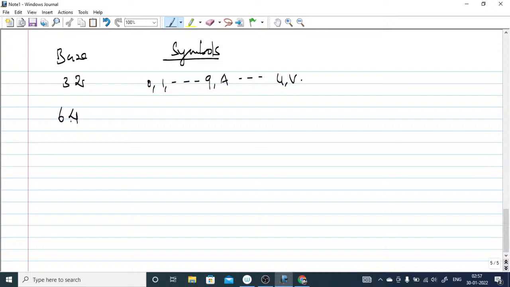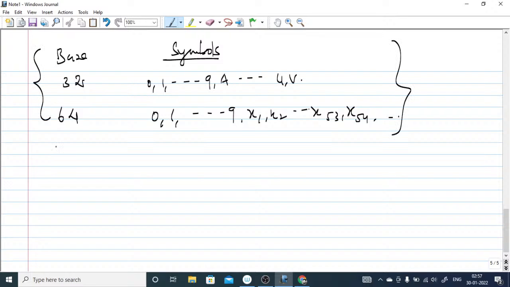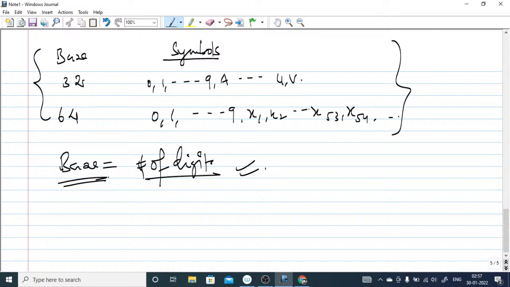And suppose base is 64. You start with 0, 1 up to 9, then x1, x2, and then x53, x54, like that. This is one example which I'm telling you. So base means the number of digits. Simply keep in mind what the base is. They will give you some number system and ask you to find the base of this number system, so you have to find it. Base is basically the number of digits, and we will see how we can find the base.